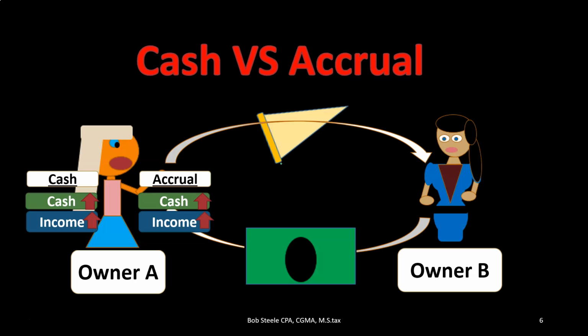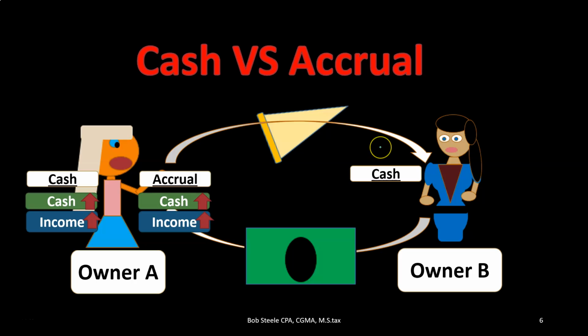However, it's done for different reasons. On the cash basis, we're recording the increase in income because the cash was received. That's the indication that the work was done for us. On the accrual side of things, we're recording the increase in income not simply because the cash was received, but because that's when the work was done, which happened to simply be at the same point in time the cash was received, because that's the type of business we are in. So we can use a cash or accrual basis method and end up with the same transaction in this case because there is no timing difference between when the work was done and when the cash was received.